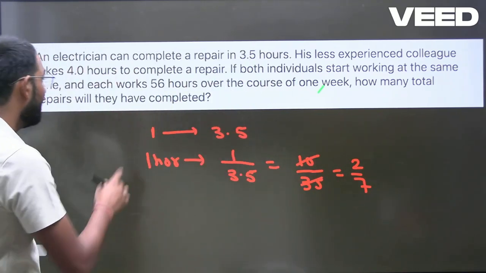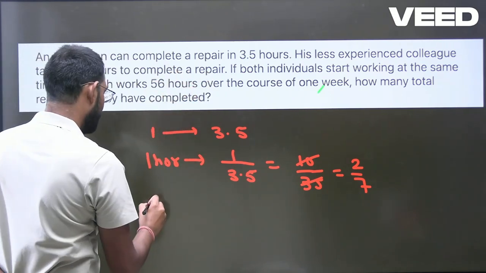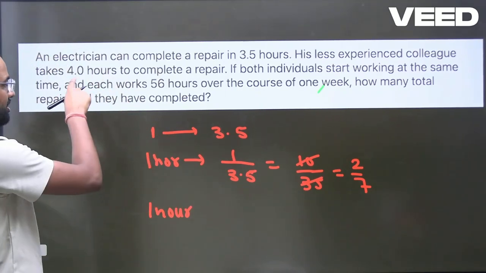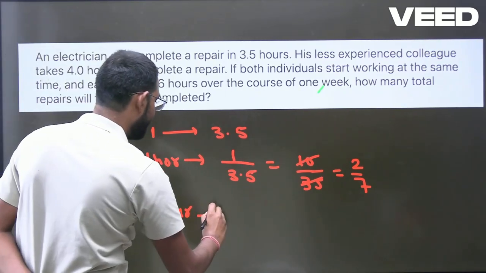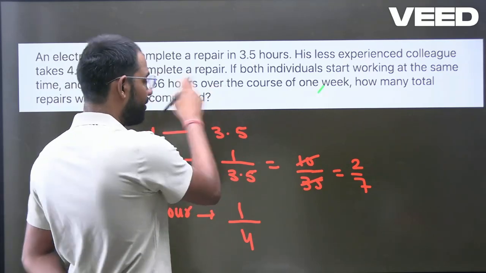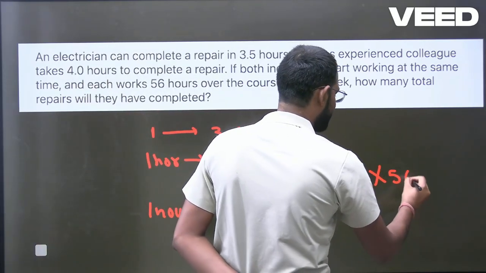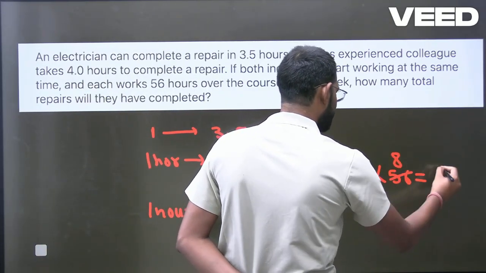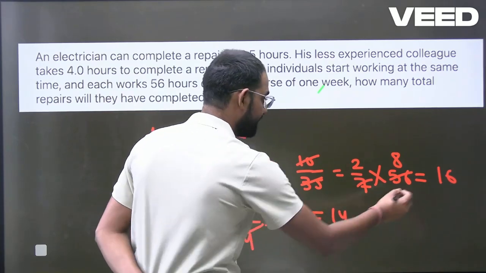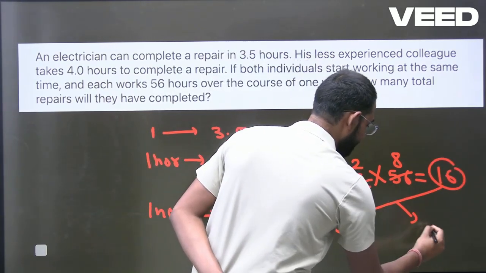And how much work can B repair in 1 hour? If he takes 4 hours, by the same process, in 1 hour he will be doing 1 by 4. So now for the 56 hours that both of them have worked, 2 by 7 multiplied by 56 equals 16. 1 by 4 multiplied by 56 equals 14. 16 plus 14 becomes 30. That is the correct answer.